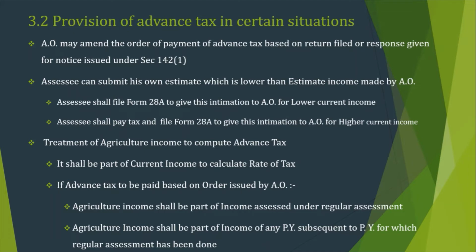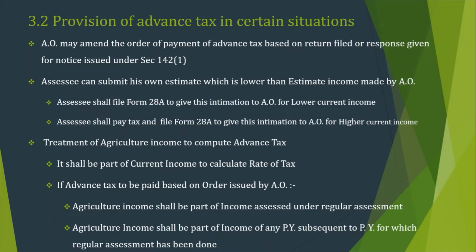Now 3.2, provision on other situations. Before starting, earlier I mentioned that TDS and TCS shall be considered. This is related to the current year for which the estimated current income is going to be assessed, not the regular assessment year or the previous year subsequent to such regular assessment. Now it may happen that the AO amends his order if he feels that the advance tax should be more, based on the return filed by the SSC or a response given to the notice issued under section 142 subsection 1. So the order may be amended.